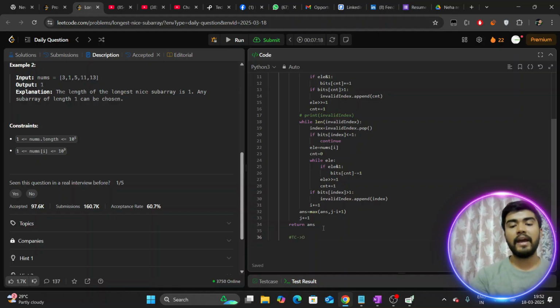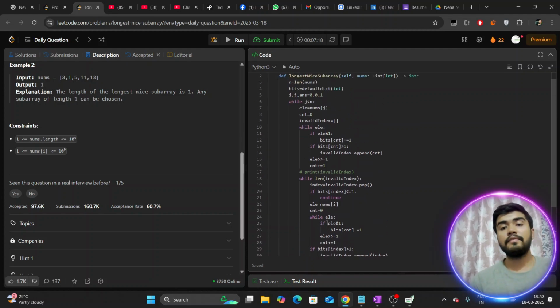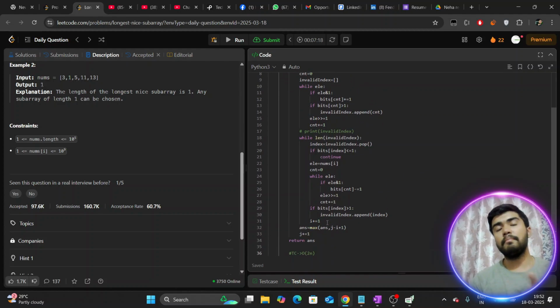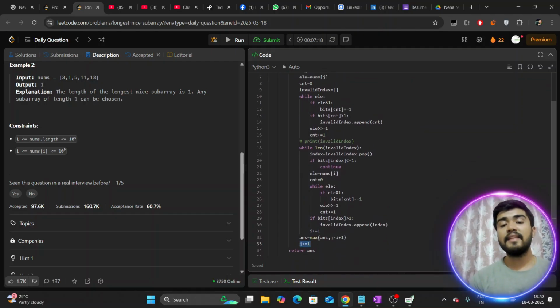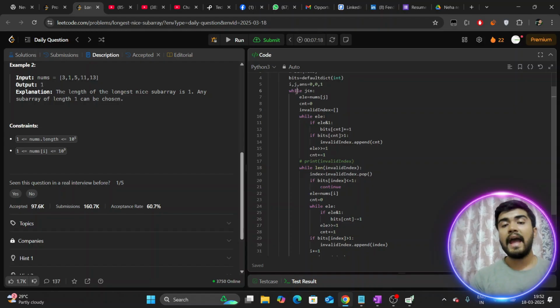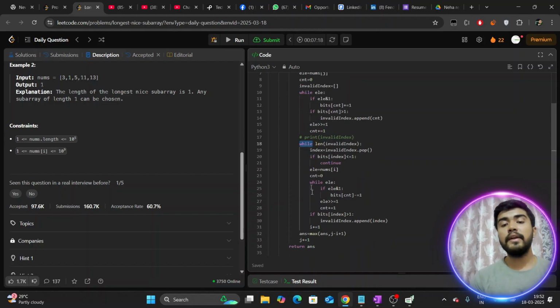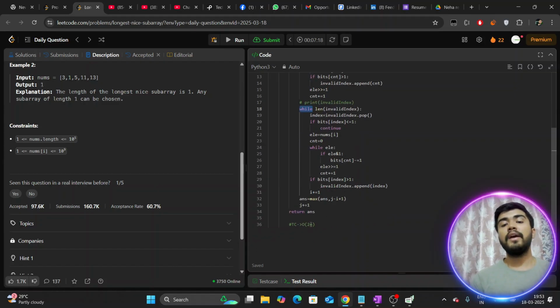I'm not going to explain in detail why it is big O of 2n, because I think you guys are already aware of sliding window. Sliding window solutions are generally big O of 2n at worst case. Just a brief: the j pointer is moving through all the indexes in this while loop, and your i pointer is traversed by this while loop. So every element can be visited twice, once by the i pointer and once by the j pointer. That's the reason we write 2n.